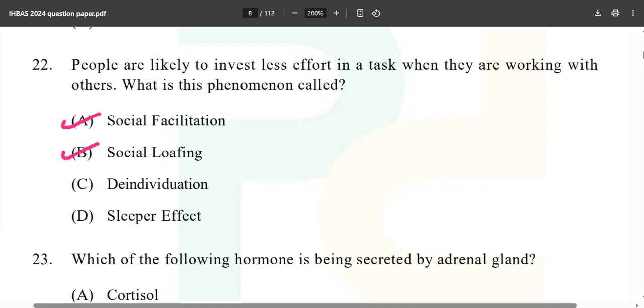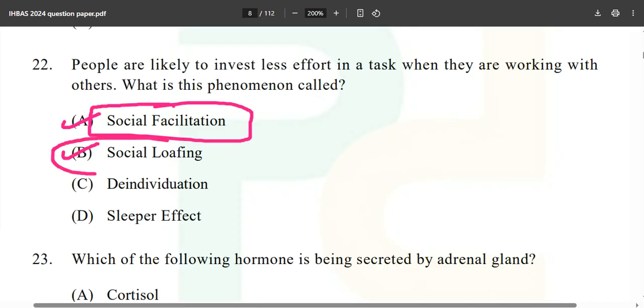Now, social loafing, social facilitation, this concept was given by whom? If you know, please comment down below. Because if you can recall quickly, as soon as I say who has given this, it will be more beneficial for you in the examination hall. If you take the effort, open that keyboard and type in the comment section.